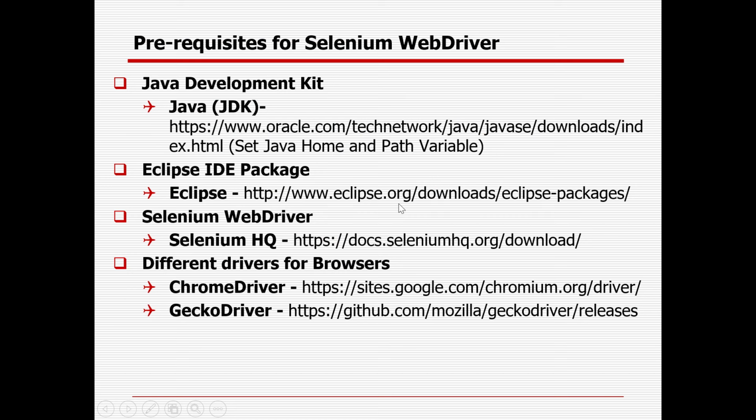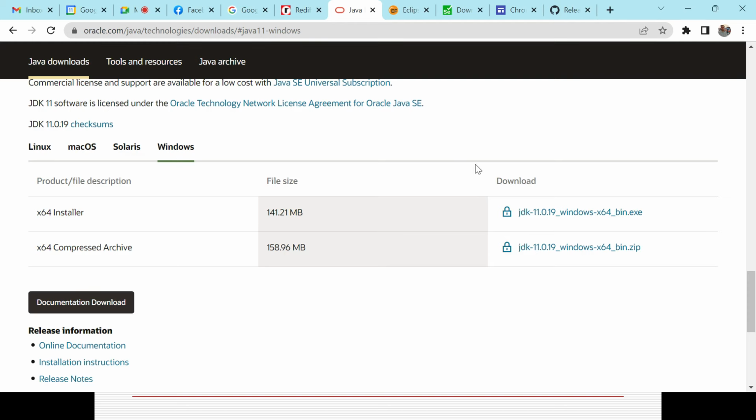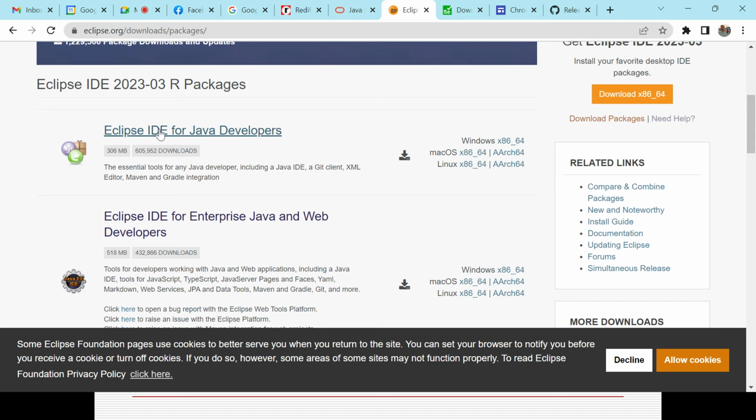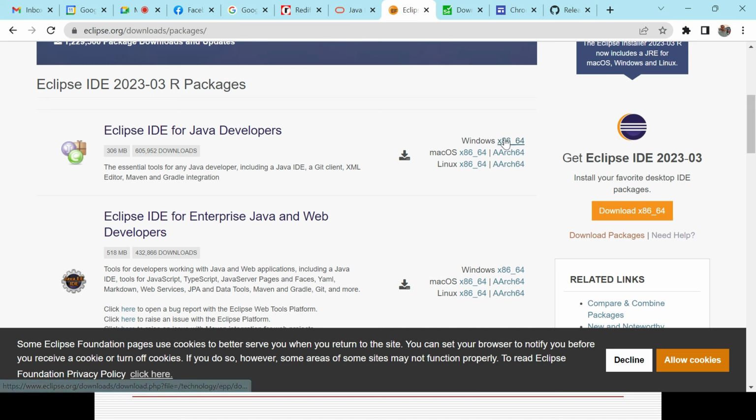The second one is Eclipse, because you would require some IDE, which is the integrated development environment. You can go with IntelliJ or Eclipse. I have used Eclipse most, that is the reason I prefer Eclipse. So this is the site, I already gave the path here. After opening the path, you can go to the option Eclipse IDE for Java Developers, and based on your system, you can just click here.